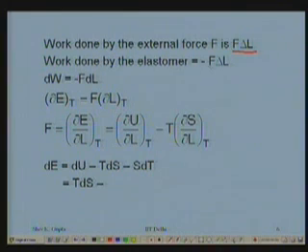And the work done by the elastomer is minus of that, because the work is done onto the elastomer in stretching it. So therefore work done by the elastomer, W, can be written as minus F dL. So delta you write d because you are writing it as a derivative. Right, we said delta E at constant temperature is minus delta W at constant temperature, previous slide, and dW is minus FdL.